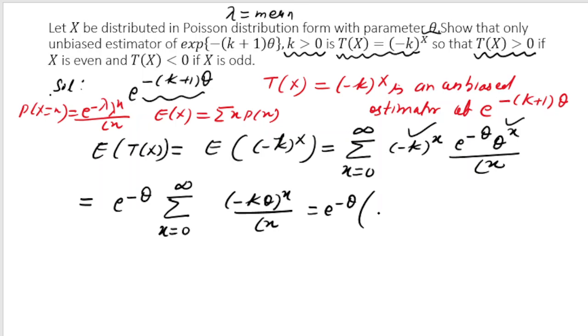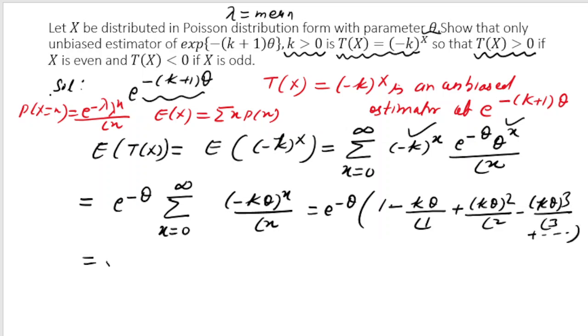If I take x is equal to 0, I get 1. If I take x is equal to 1, I get minus k theta by factorial 1. If I take x is equal to 2, I get plus k theta square by factorial 2. And if I take x is equal to 3, I get minus k theta cube by factorial 3. And this is plus so on.